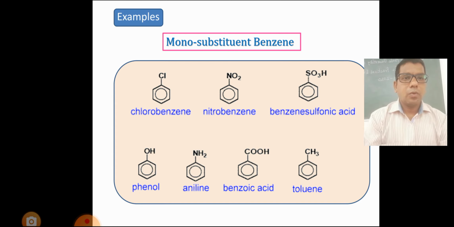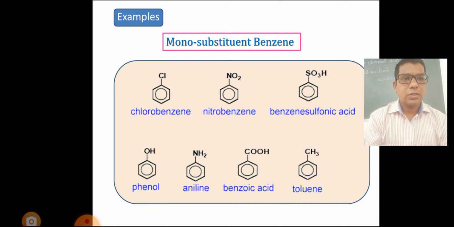Examples of monosubstituted benzene. Mono means one substituent is present on the benzene ring. Suppose chlorine is present on the benzene ring, then it is known as chlorobenzene. If NO2 is present, it is known as nitrobenzene.